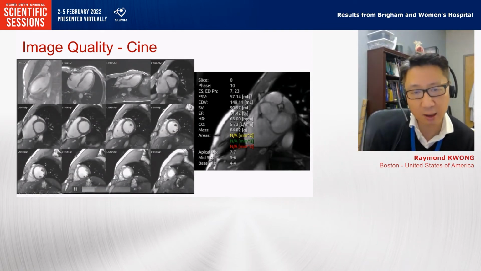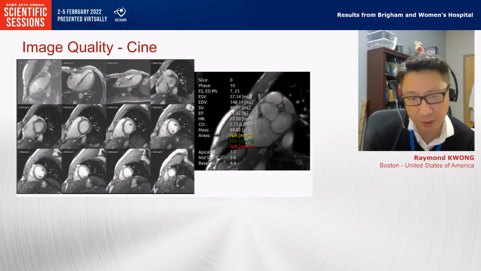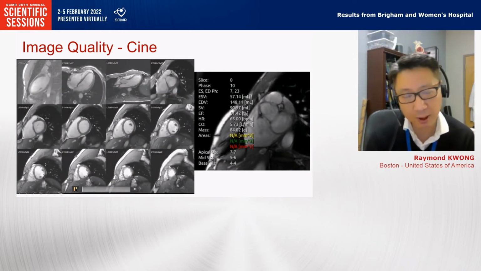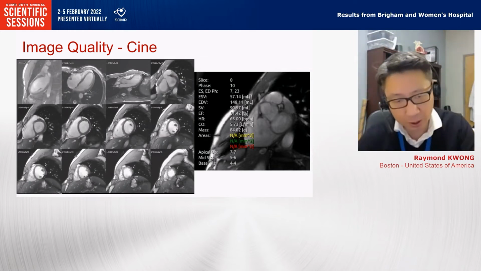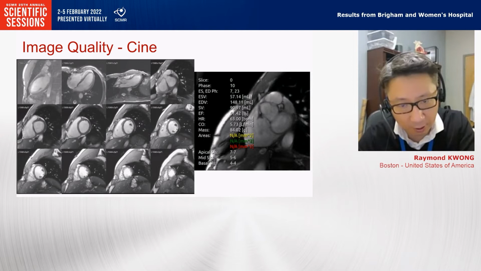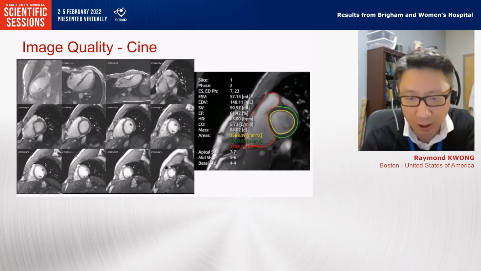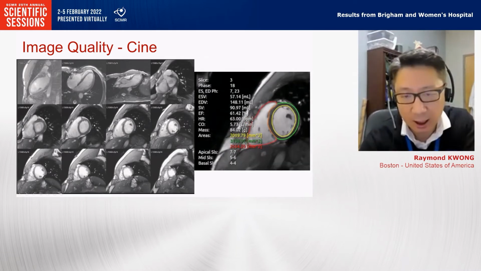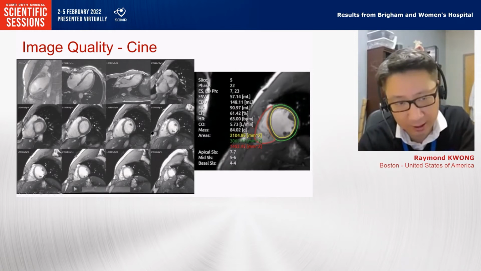We've scanned 9 volunteers, and I have images for 8. Most of them are younger people, obviously asymptomatic and well, so image quality is consistently quite good. I don't remember a case out of this pilot experience that is not high quality like this.